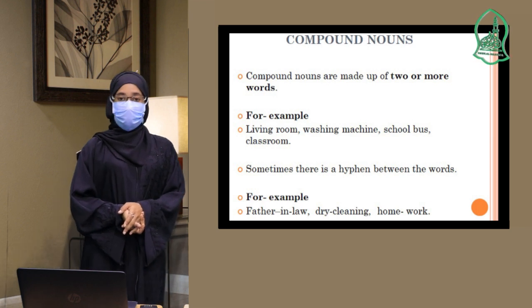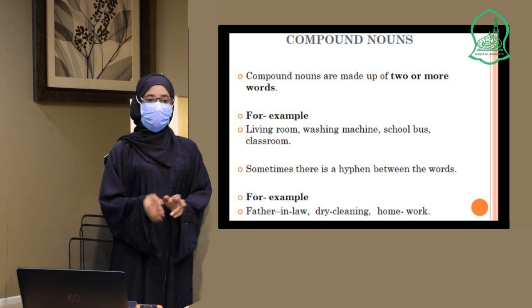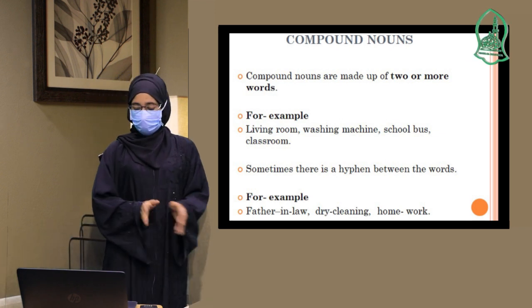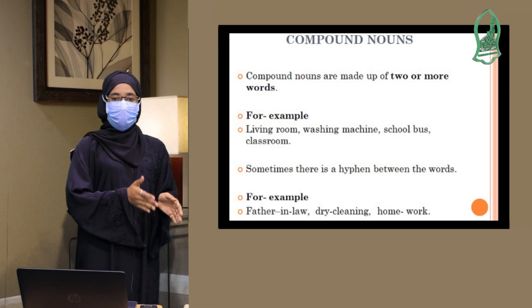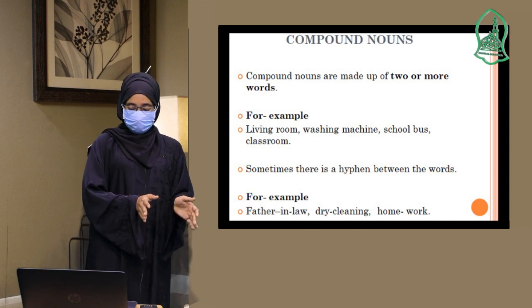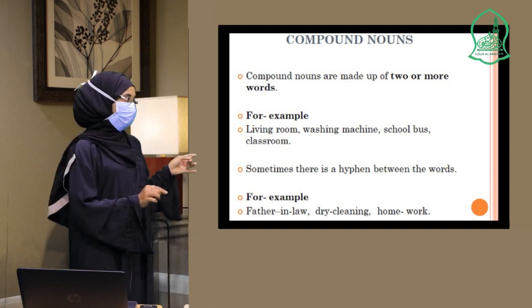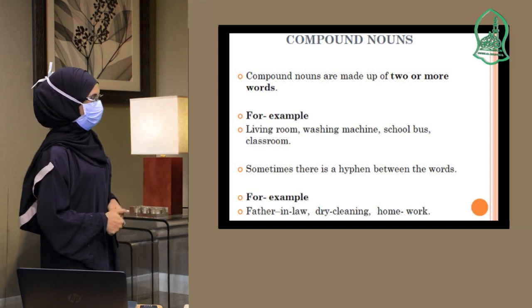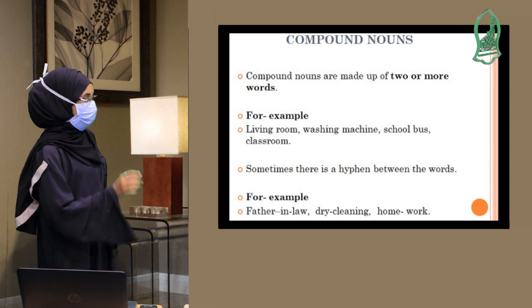Sometimes there is a hyphen between the words. When we talk about the hyphen, we are talking about a very small line between the first word and the second word. For example, father-in-law. After father, there is a hyphen. After in, there is also a hyphen. And law.